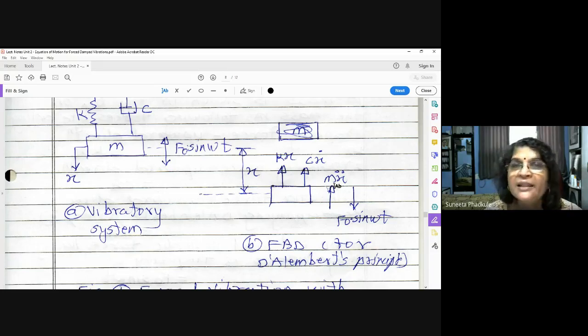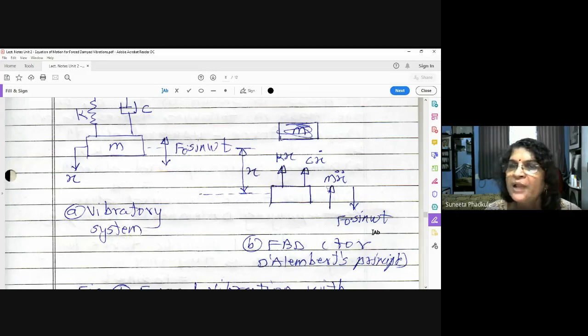Because of this external force, your mass is moving up and down, vibrating. At this instant your body is moving down because the force is also acting down. So the direction of the external excitation is downward at this moment, F0 sine omega t. So there are four forces acting on this system: spring force kx, damping force c x dot, inertia force m x double dot, and the external force F0 sine omega t.